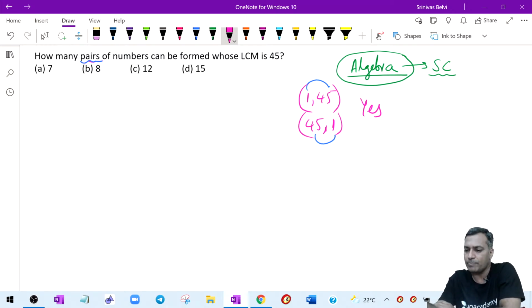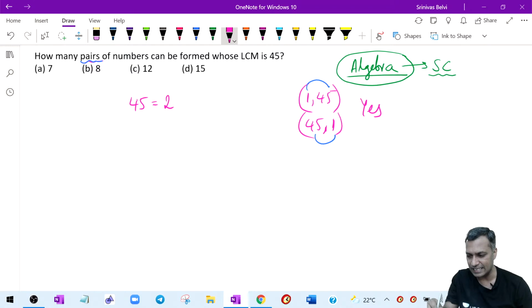Okay, yeah. How many pairs of numbers can be formed whose LCM is 45? Yes, the numbers you got in the beginning are right, and some of you tried to revise the numbers. They are correct now. Very good. 45 is nothing but 9 into 5, that is 3 power 2 into 5 power 1. Just in case you want to understand once again, this 3 power 2, you write it as 3 power 0, 3 power 1 and 3 power 2. There may be two variables.